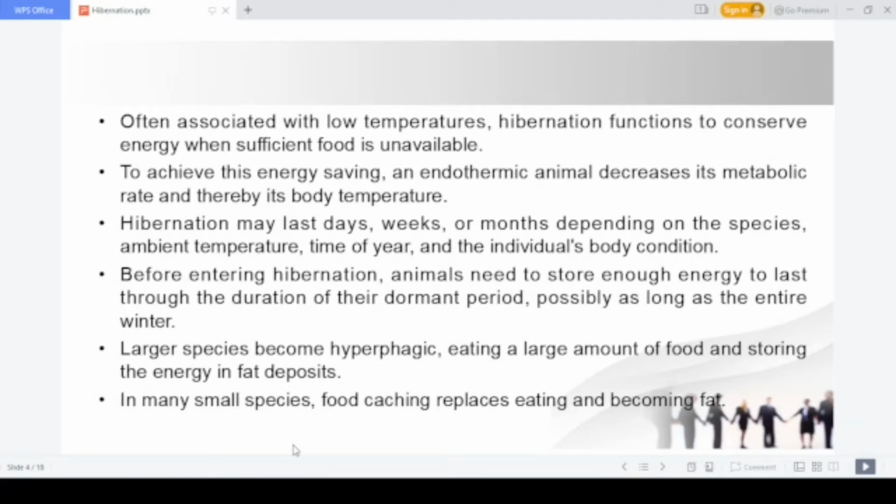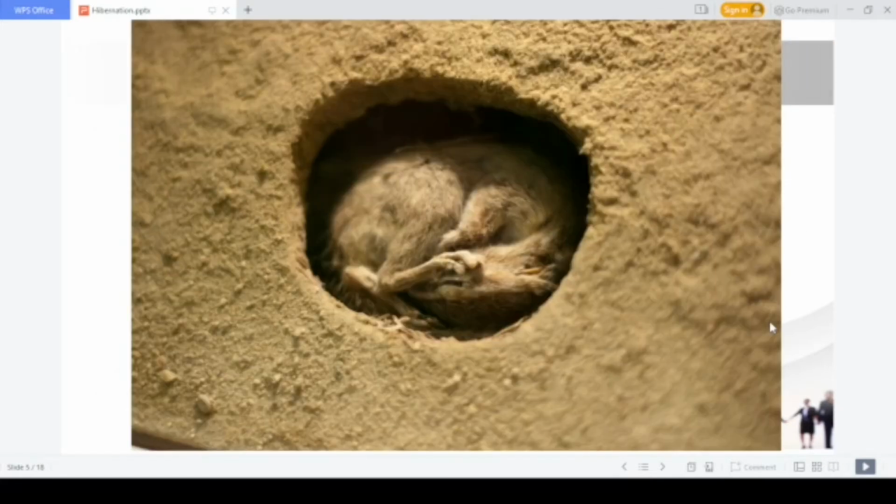Before hibernation, most of the time the polar bear will be eating too much and storing a lot of fat in its body, and that reserve fat will be utilized by the polar bear or rodents to survive during the months of hibernation. So before entering hibernation, the animal needs to store enough energy to last the duration of the dormant period. That is why they eat a lot of food. That is the case of hibernation. Here also you can find another picture of hibernation.